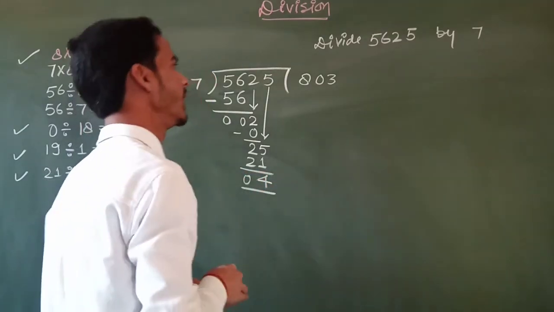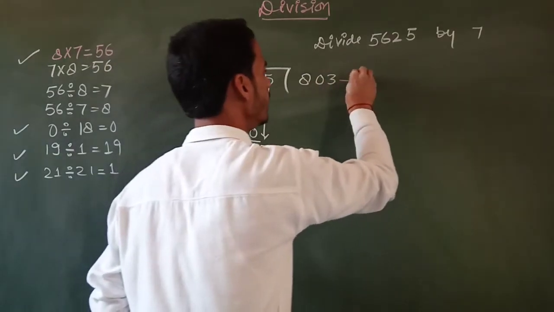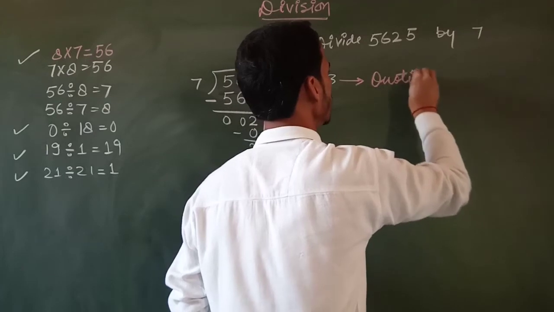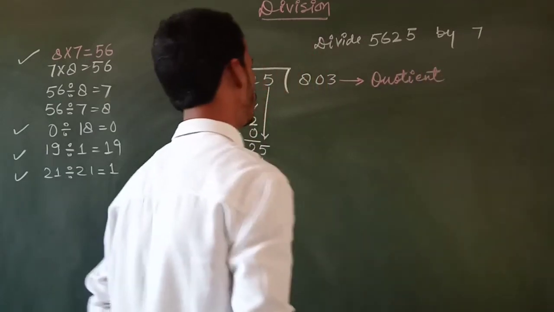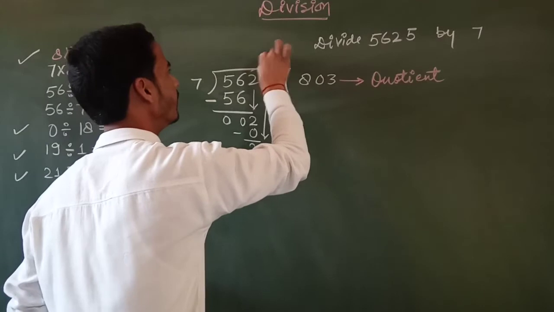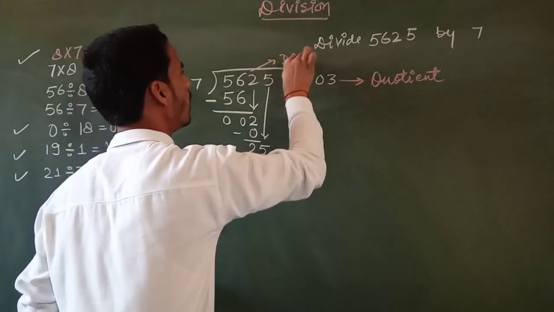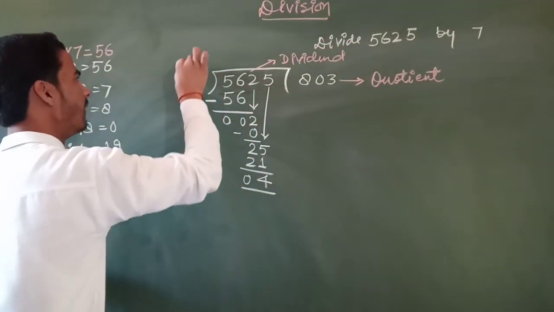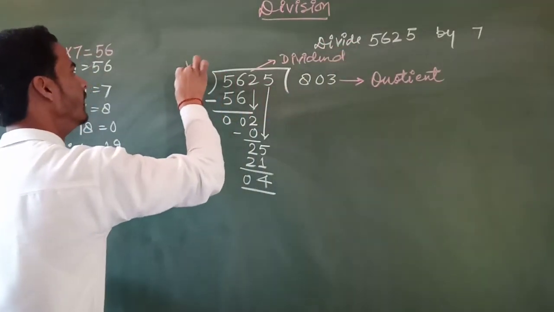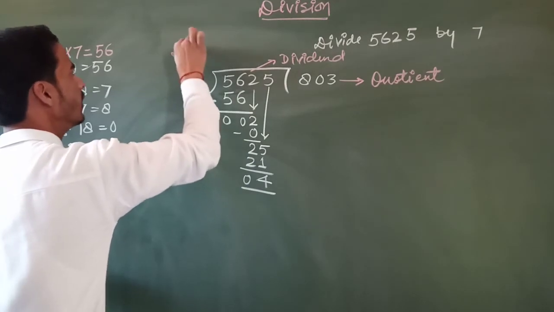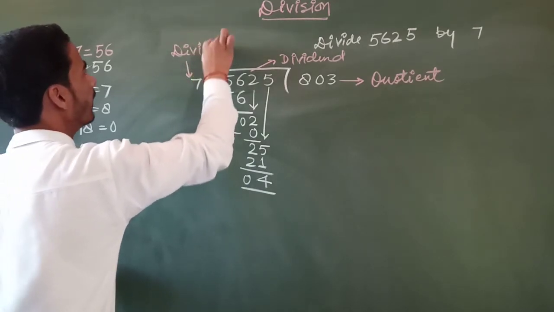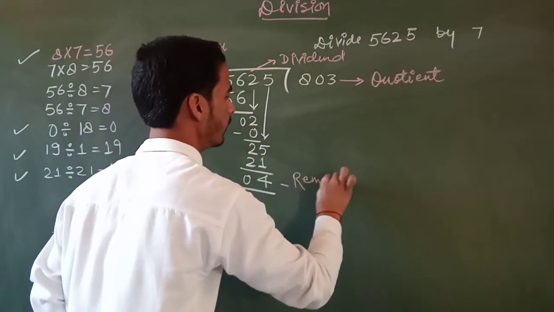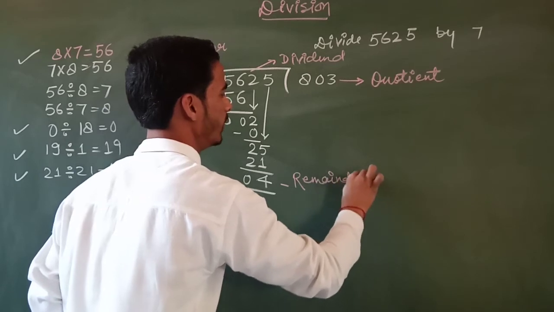So we can say that 803 is the quotient. What is 803? That is the quotient. And what is 5625? That is the dividend. And what is 7? 7 is the divisor. And what is 4? 4 is the remainder.